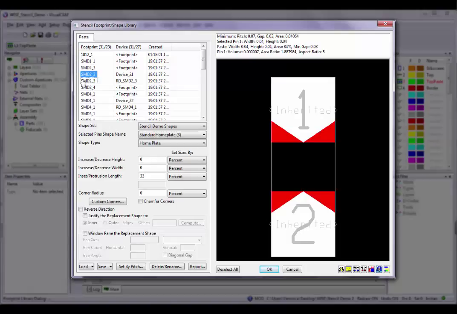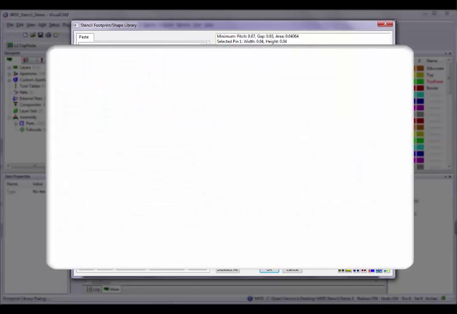Choosing Cancel will close the box without saving any of your edits. Next, understanding how paste shape assignment is done on a footprint with one or more devices is crucial to understanding the entire process. As you can see, when the device column is enabled and a footprint has multiple devices, there is one entry in the list for the footprint itself, with its device identity set to footprint, and one entry for each device.